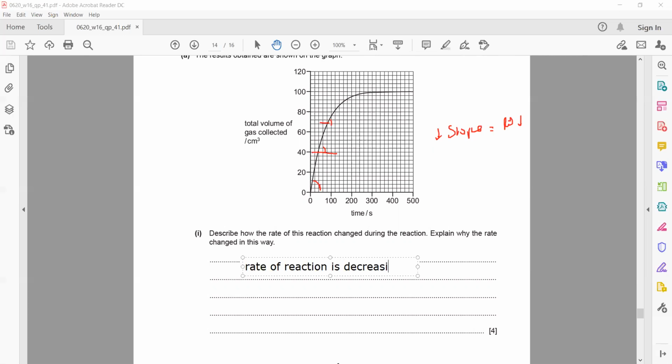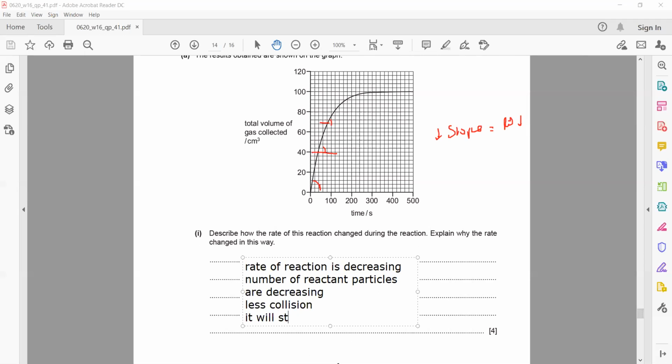And why is the rate of the reaction decreasing? Because in the beginning we have more particles, but the number of particles is decreasing, so they will have fewer collisions. Then eventually, why will it stop?